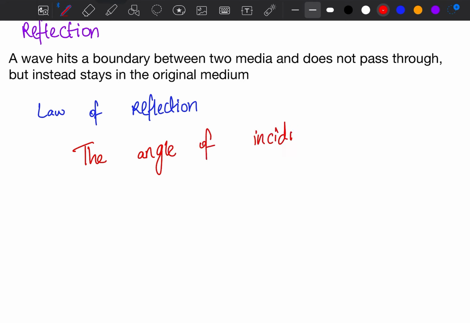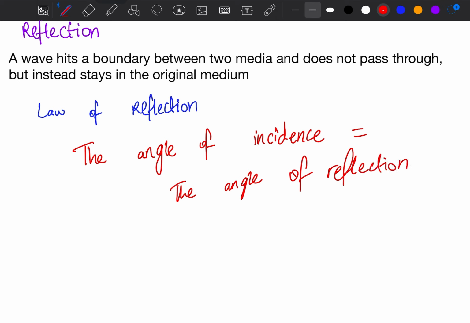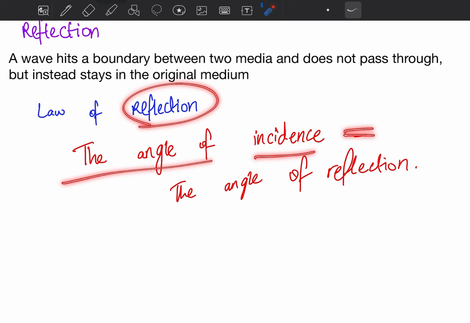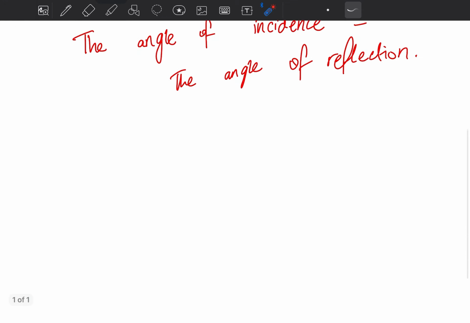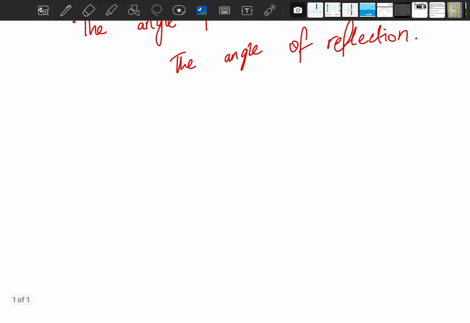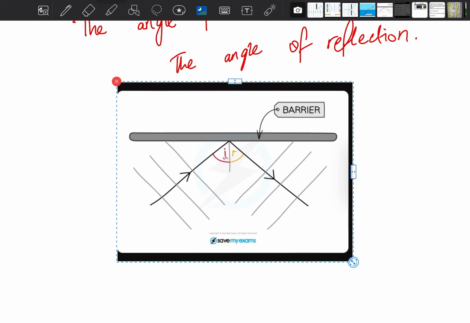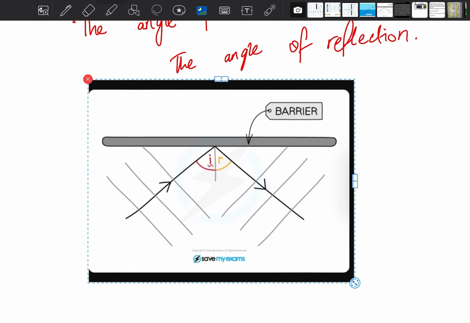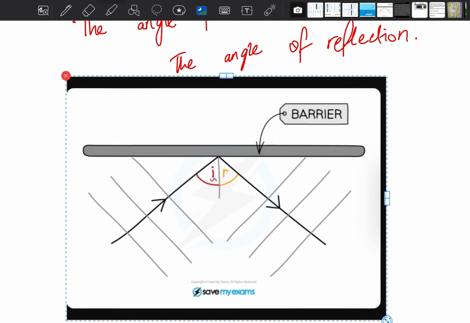The law of reflection says that the angle of incidence is equal to the angle of reflection. I'll show you how it looks. What is the angle of reflection? What is the angle of incidence? If you can see this picture here,